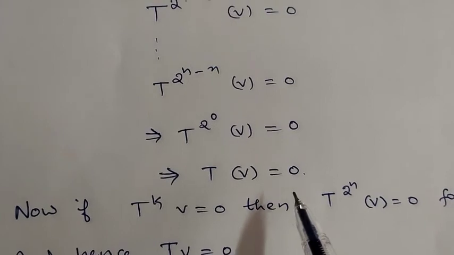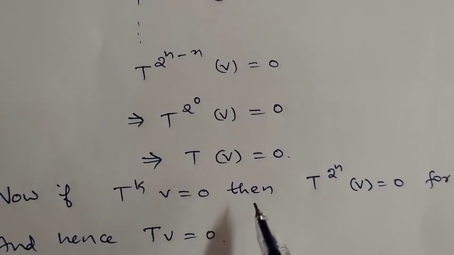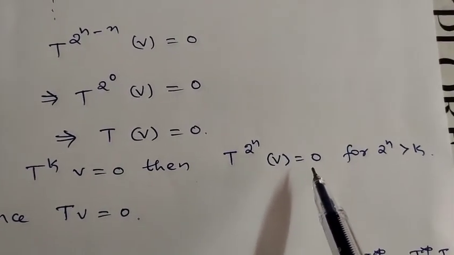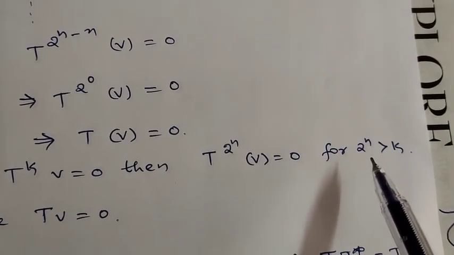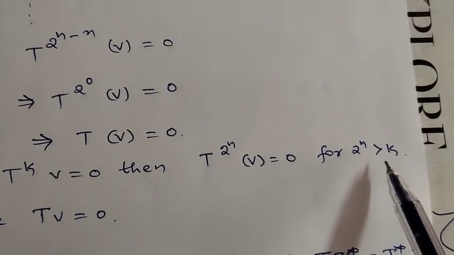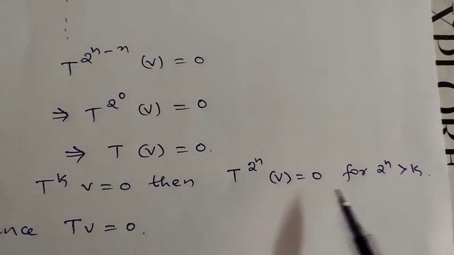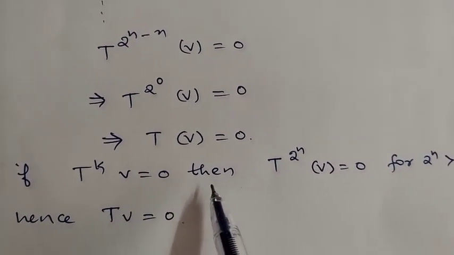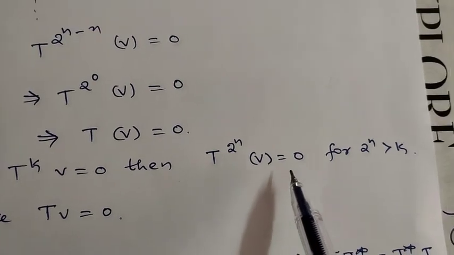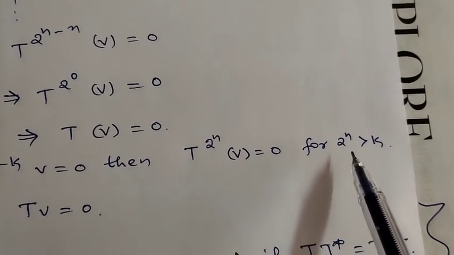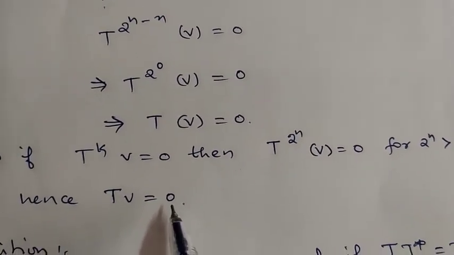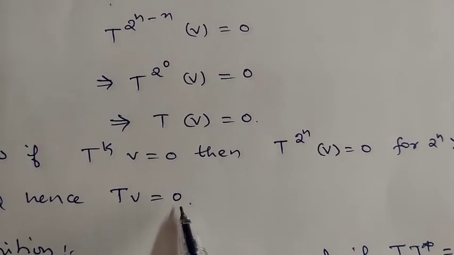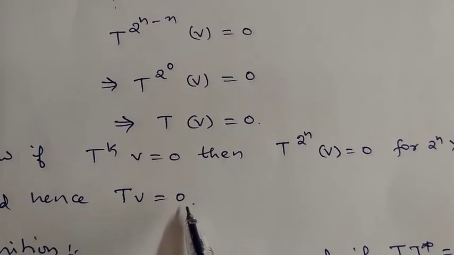Thus we assume that t power of k of v is 0, then t power of 2 power of n of v is 0 for 2 power of n greater than k. Understand now? Now we have proved that if t power of k of v is 0, then t power of 2 power of n of v is 0 for 2 power of n greater than k, and hence t of v itself is 0. Okay, understand this?